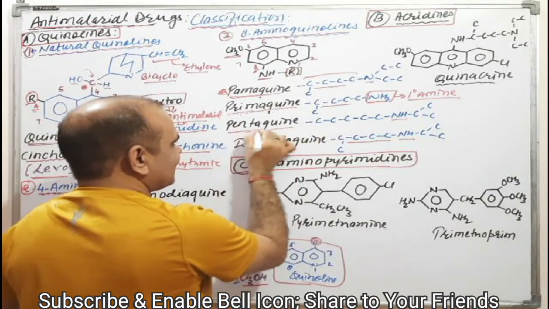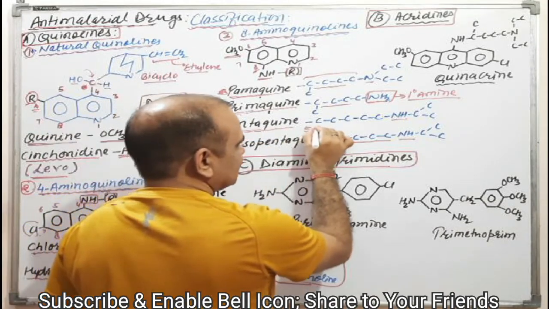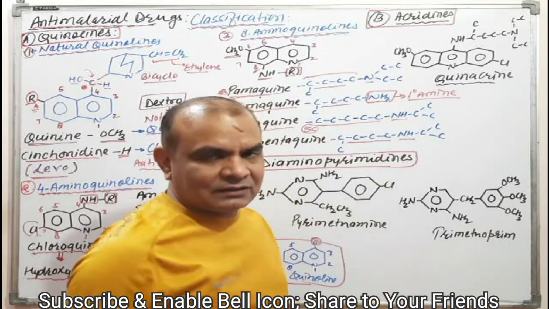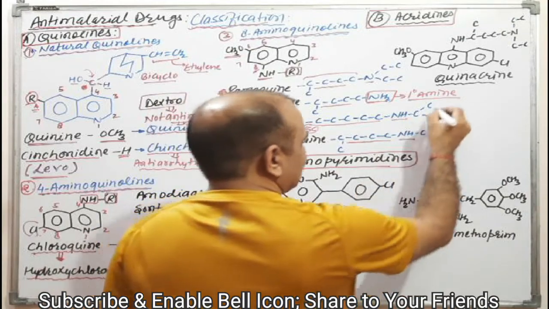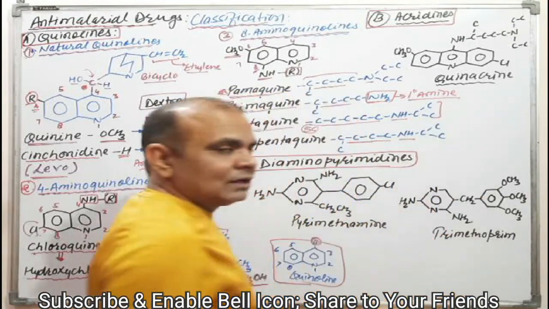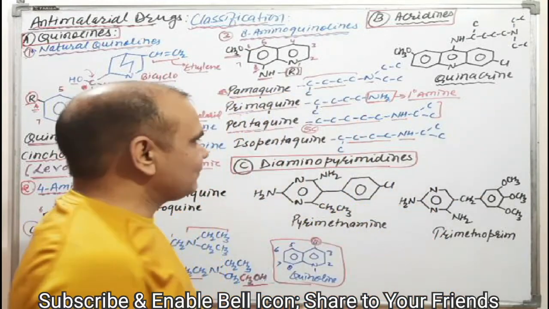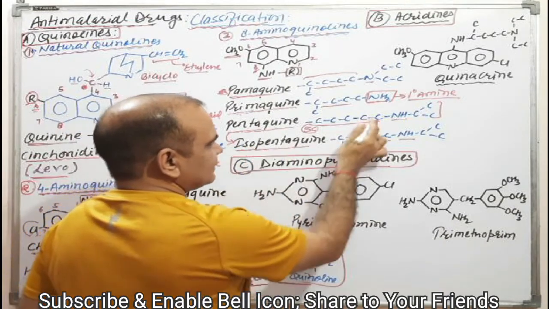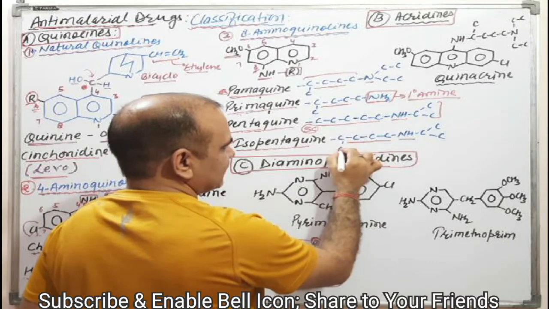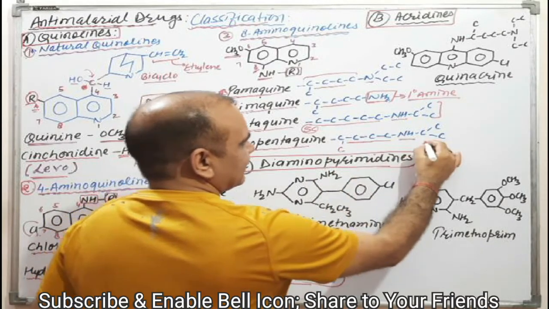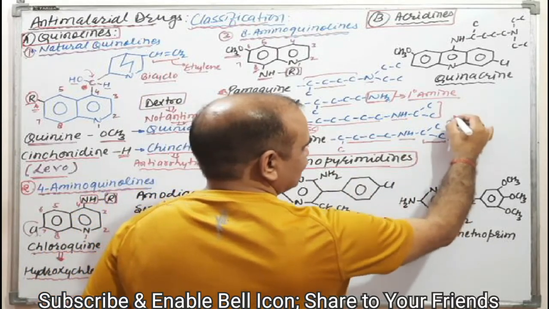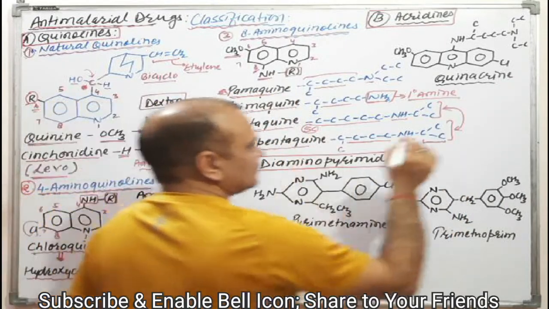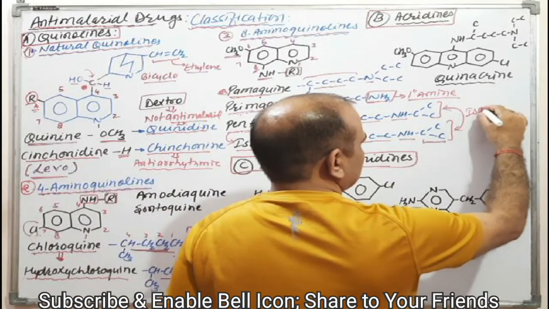Penta means 5 carbons in a single chain, that is pentaquine. At the same time an isopropyl group is there, which is correlated by isopentaquine. Similarly, isopentaquine has a 1 carbon side chain, 4 carbon, and an isopropyl group is present.